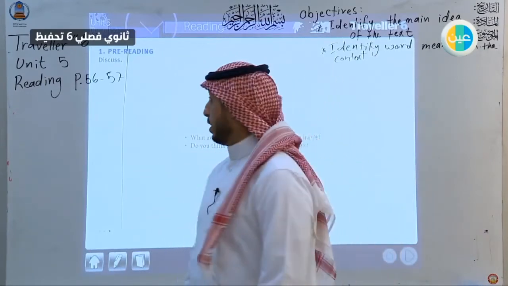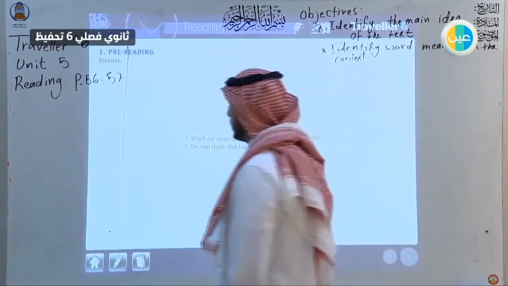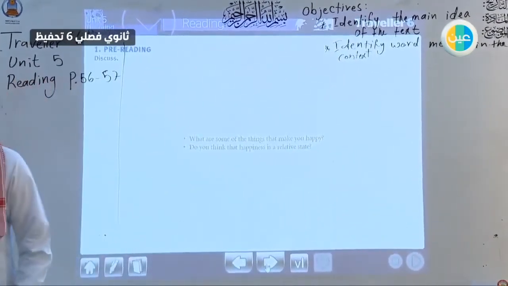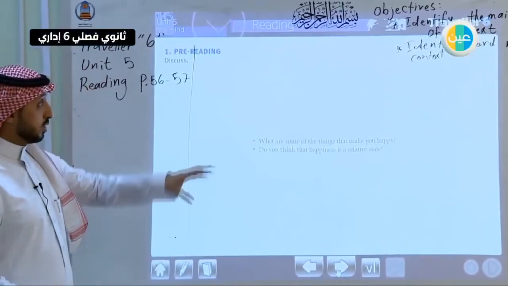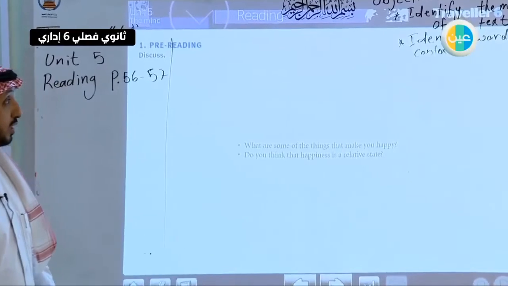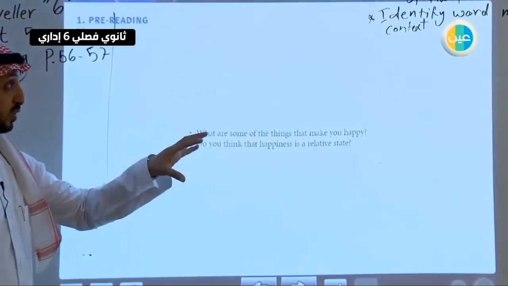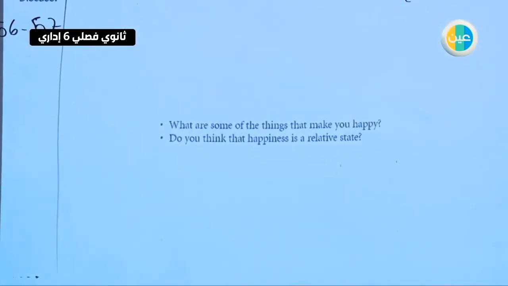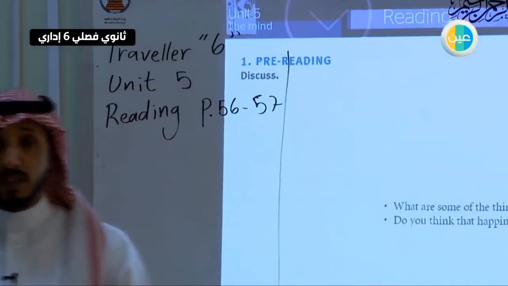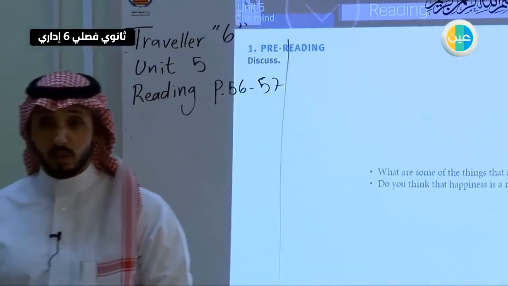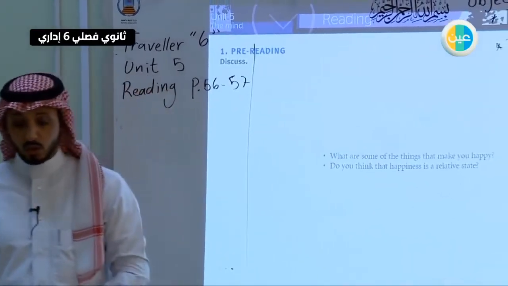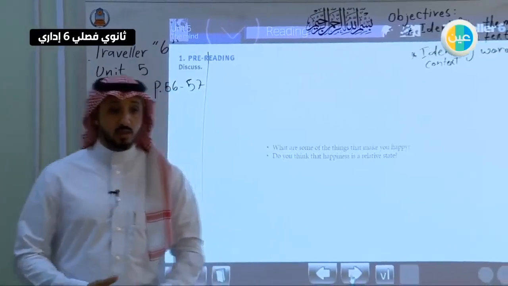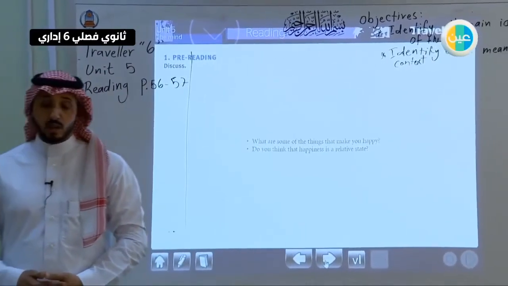So, Unit 5, page 56 and 57. The objective of this lesson is to identify the main idea of the text, and also identify word meaning in the context. Before we start, let's explain what the word "the mind" means. The name of the unit is The Mind. The mind is about how people feel about something. It's related to emotions like happiness, sadness, and other states of mind.